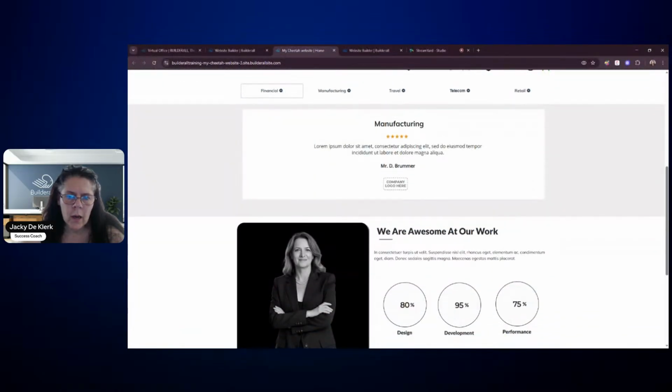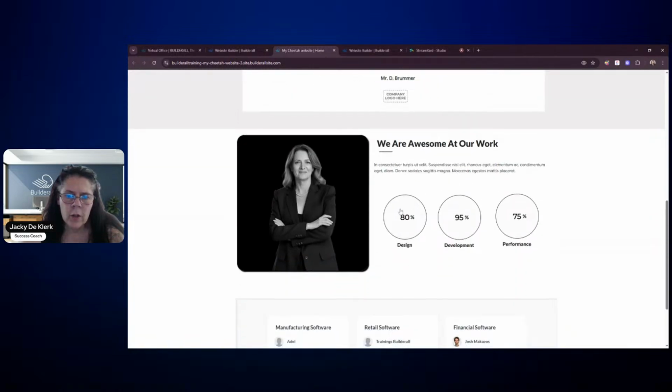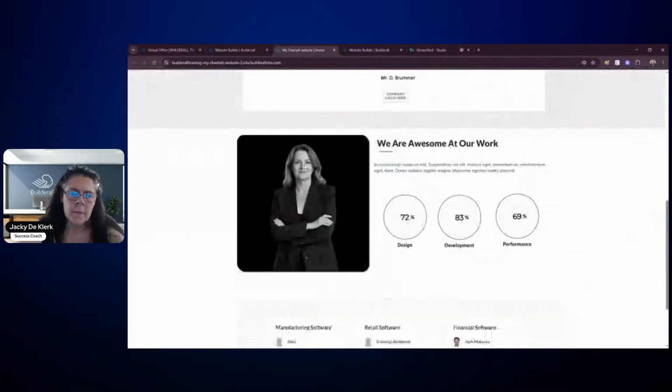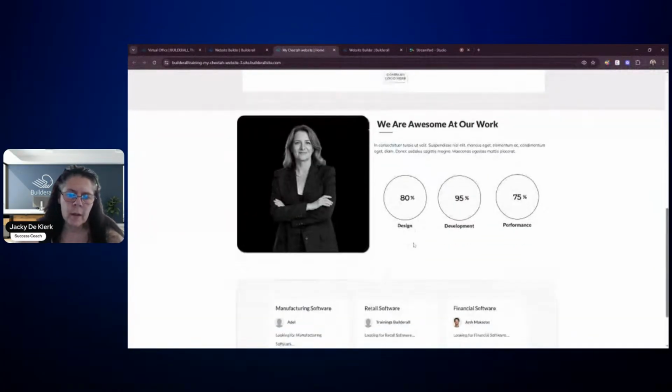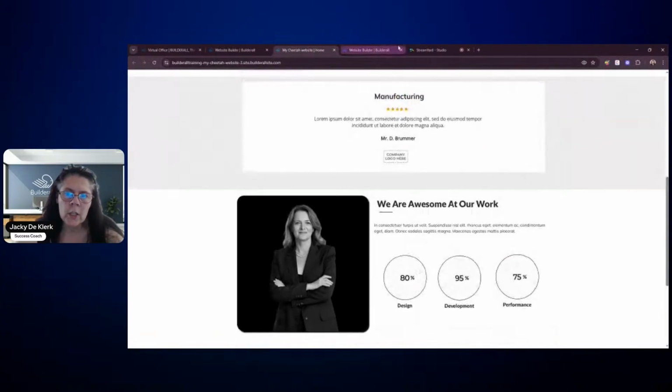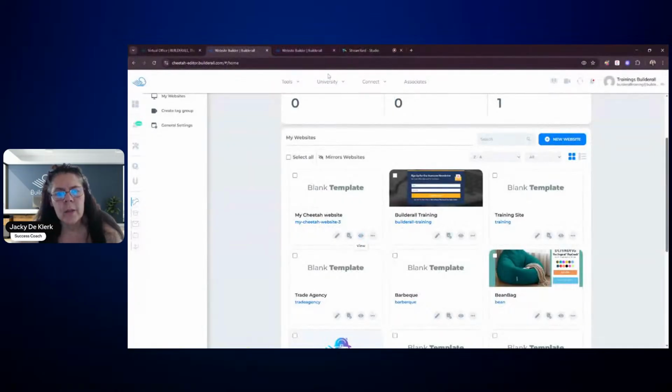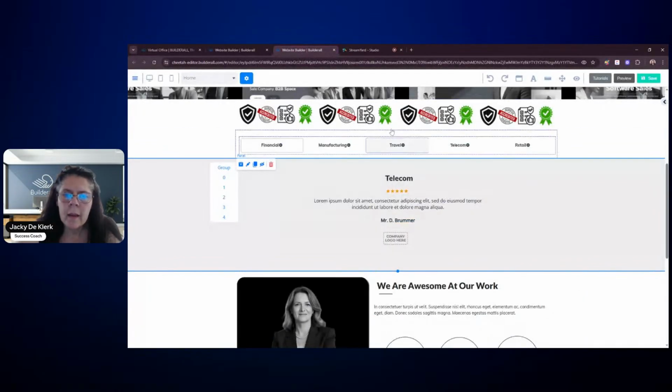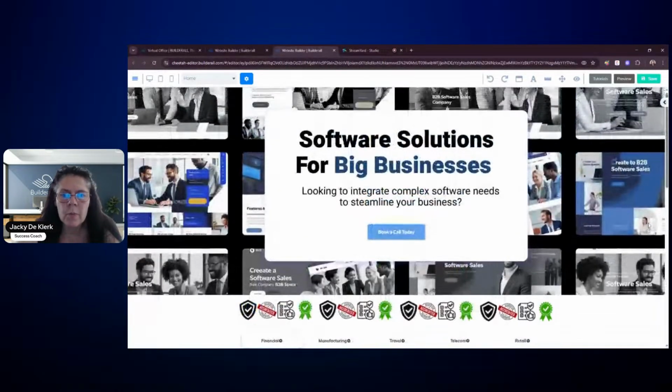Then we've got our manufacturing area that will slide. We've got our testimonials. I need to refresh it so that you can see it actually happening. So you can see the numbers run there. It's a little bit fast, and then people can make a booking. So that basically means that we've covered all three of those areas. Now it's just about adding in a heading at the top of the page.